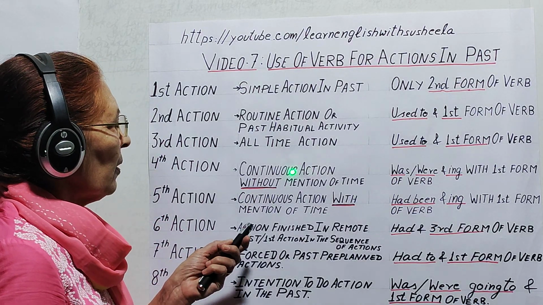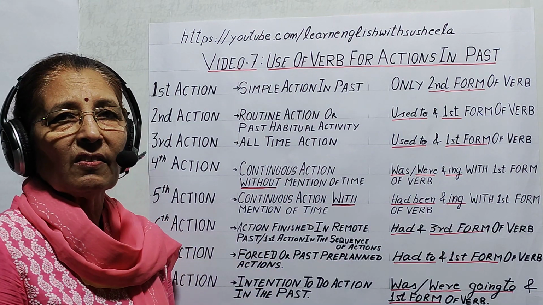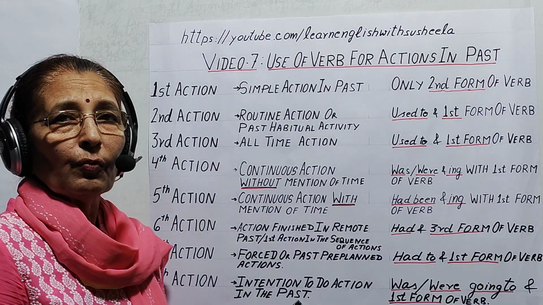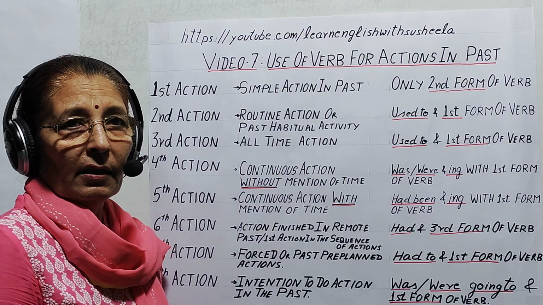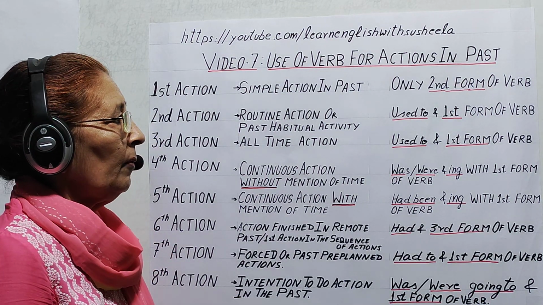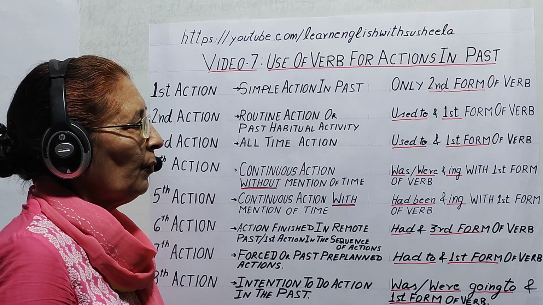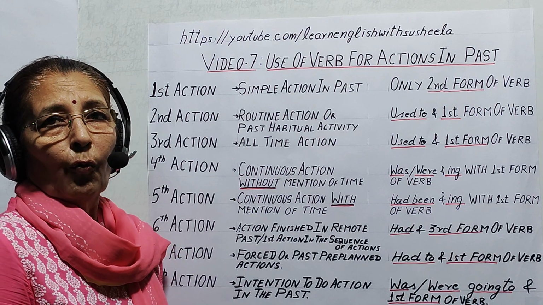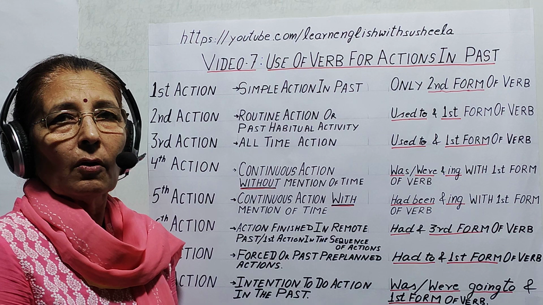Now, fourth action, continuous action with mention of time. These actions refer to those actions which were going on in the past or past activity in continuity. And here we use was or were and ing with first form of verb. Here only we use was or were according to subject, that is singular or plural.